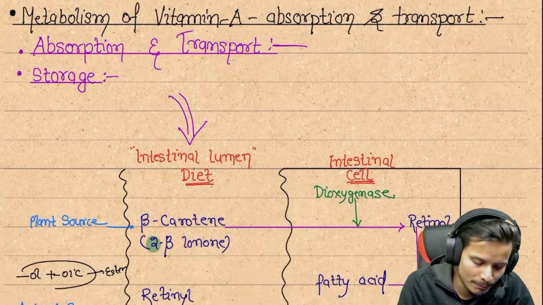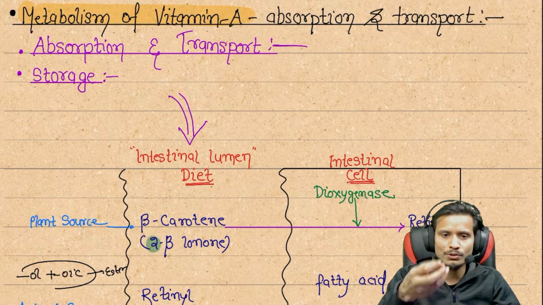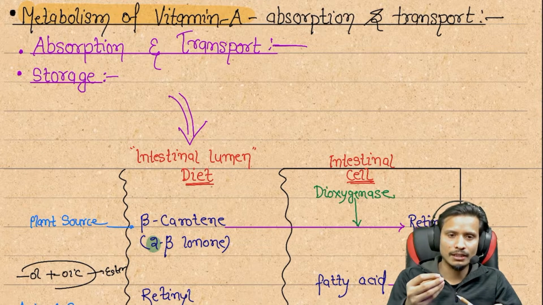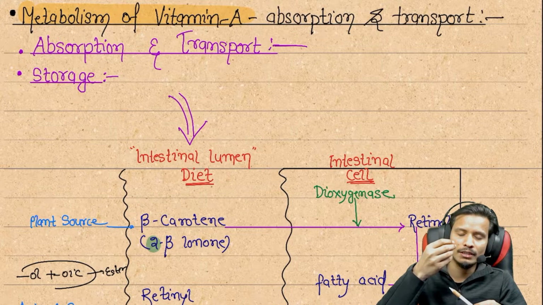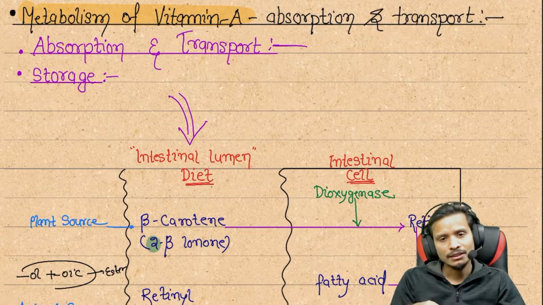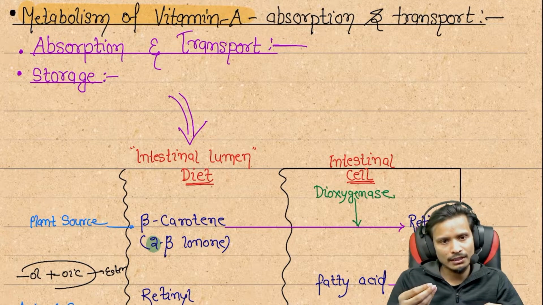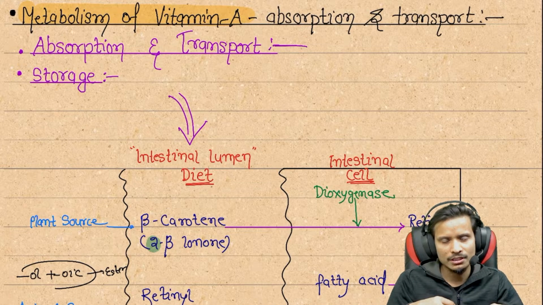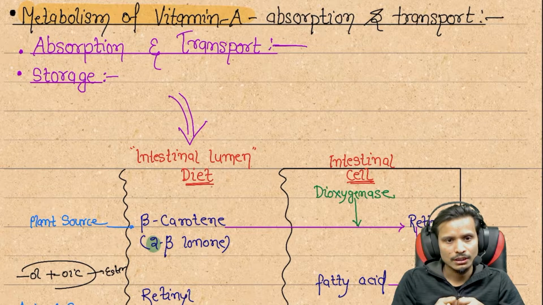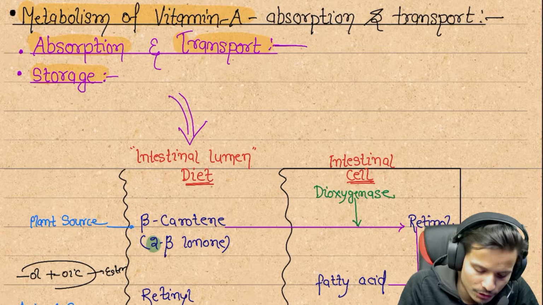Next we can see the metabolism of vitamin A. In metabolism we are going to see the absorption of vitamin A and the transportation of vitamin A. Suppose that we eat some carrot, and this food goes inside our stomach, and after that the carrots are absorbed in the form of carotenoids or retinoids, and then they are transported to different parts of our body through the blood circulation. So let's see the absorption, transport and storage of vitamin A.